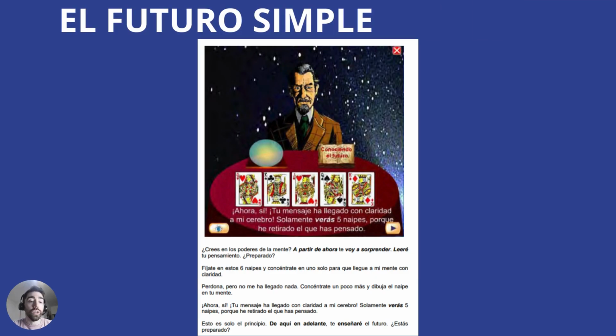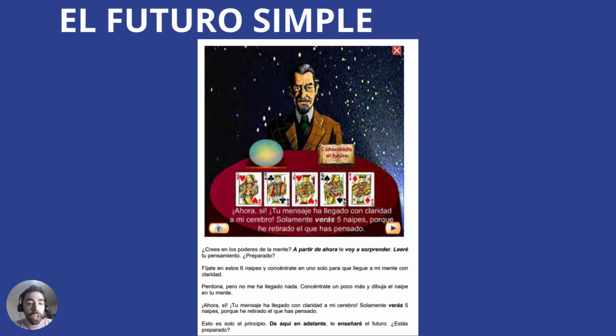And let's continue with this picture. And it says, ¿crees en los poderes de la mente? A partir de hoy, de ahora, te voy a sorprender. Leeré tu pensamiento. ¿Preparado? Fíjate en estos 6 naipes y concéntrate en uno solo para que llegue a mi mente con claridad.